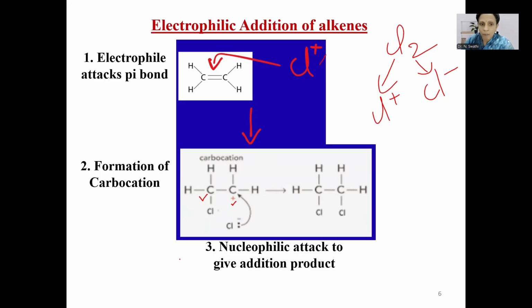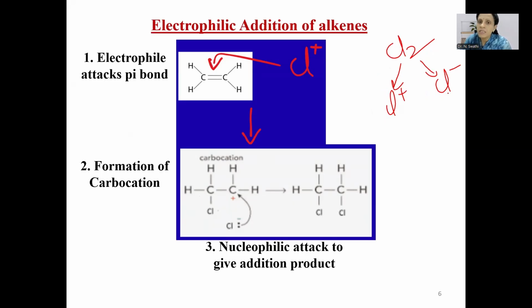And that is how there will be formation of carbocation. Now in the next step, the negatively charged chloride ion which is generated in the first step will be acting as nucleophile, and it attacks on the positively charged carbon of the carbocation, and that is how there will be formation of an addition product. So these are the 3 steps involved in electrophilic addition reactions of alkenes. Electrophile attacks on pi bond, which results in the formation of carbocation, and then nucleophile attacks to give the addition product.